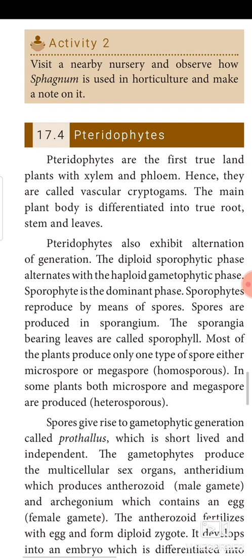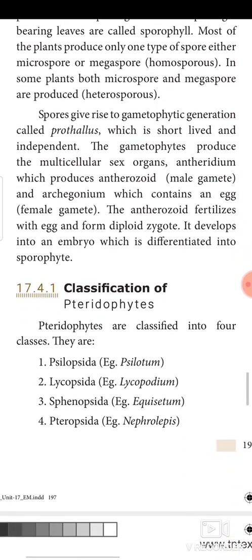The gametophyte produces the multicellular sex organs: antheridium, which produces the anthrozoid male gamete, and archegonium, which produces the egg, the female gamete. The anthrozoid fertilizes the egg and forms a diploid zygote. It develops into an embryo which is differentiated into the sporophyte. Now let's see about the classification of pteridophytes.